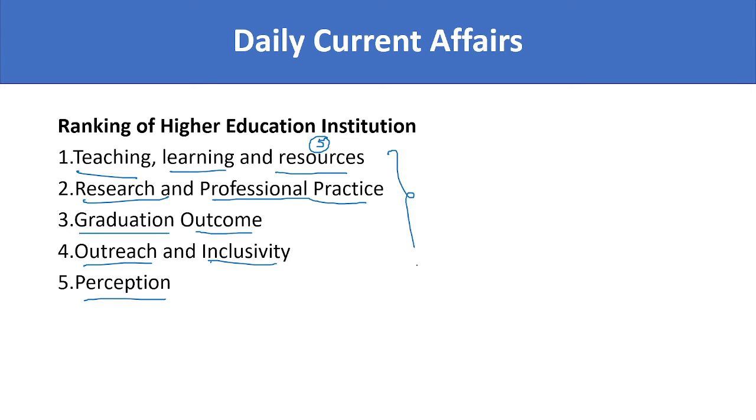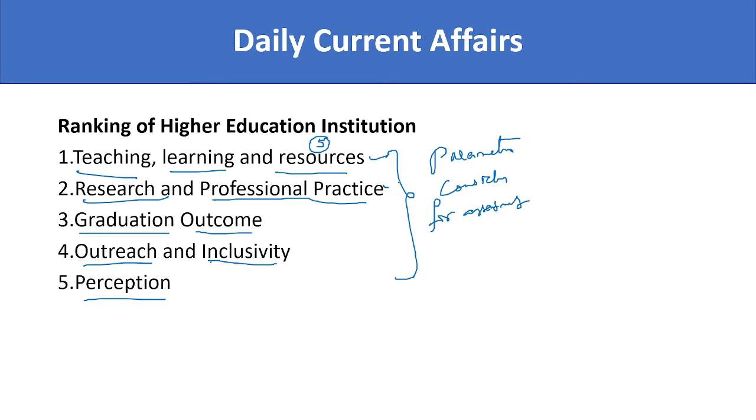So these 5 are the parameters considered for assessment of higher educational institutions.